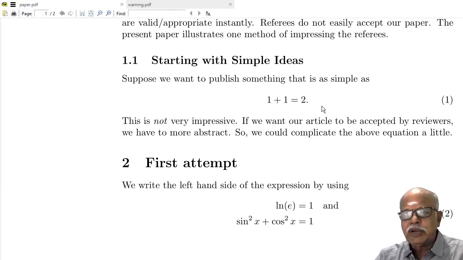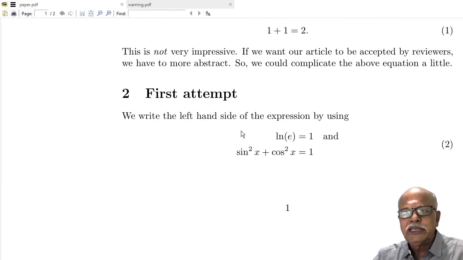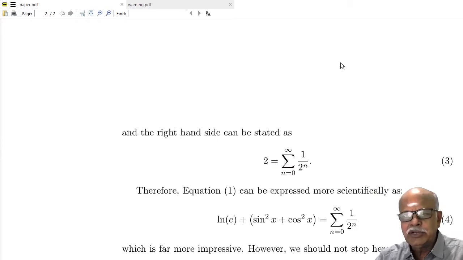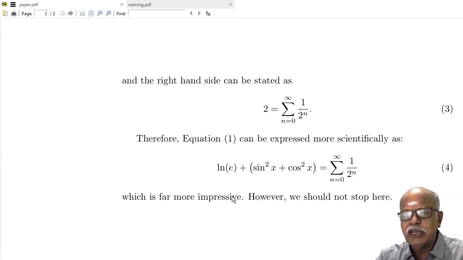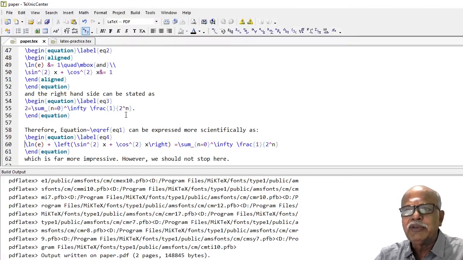From equation 1, you see, we have used here the aligned environment. Therefore, equation number 2 is centered about the first equation and the second equation. Now, using equations 2 and 3, equation 1 can be expressed in this form. This is 1 plus 1 equal to 2, which is far more impressive. However, we should not stop here.